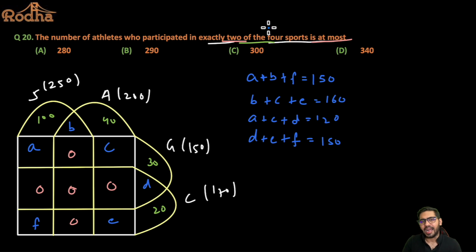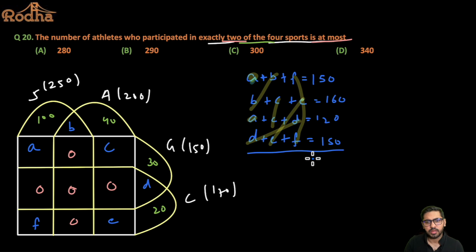Now if I add all these equations, if you observe here, each of the variables, like A is coming 2 times, B is also coming 2 times, C is coming 2 times, D is coming 2 times, E is coming 2 times, and F is coming 2 times, right? So twice of A plus B plus C plus D plus E plus F should be equal to 150 plus 160 plus 120 plus 150.